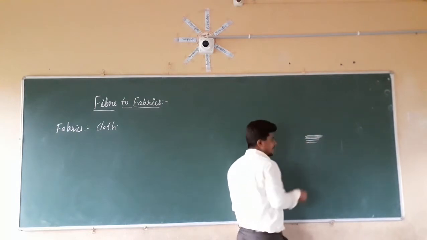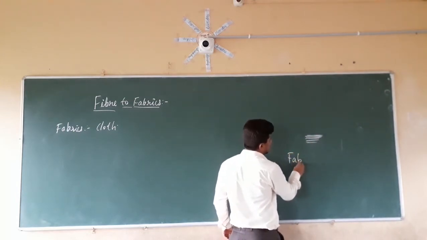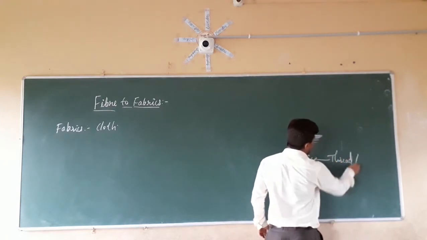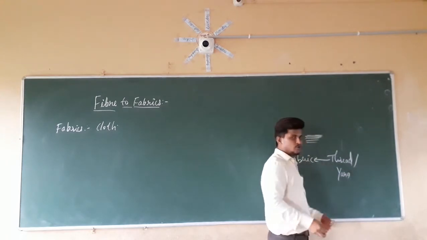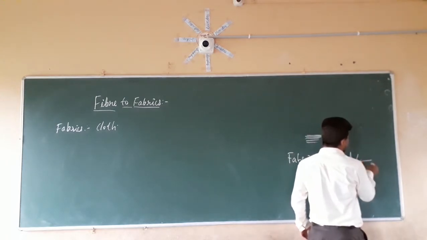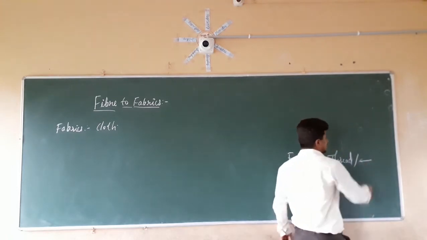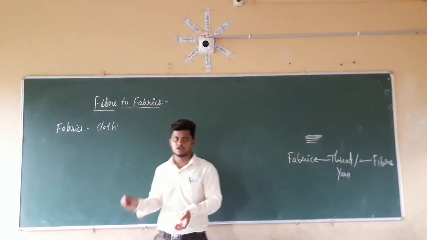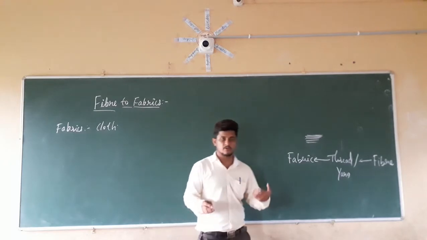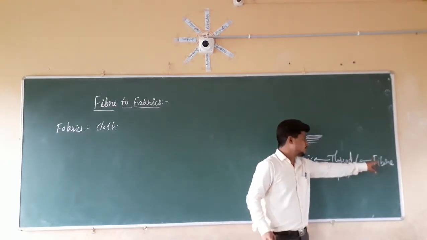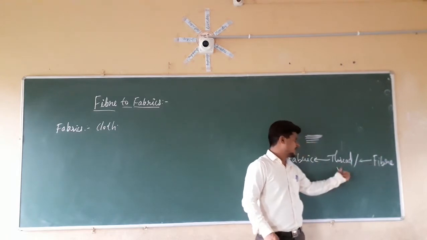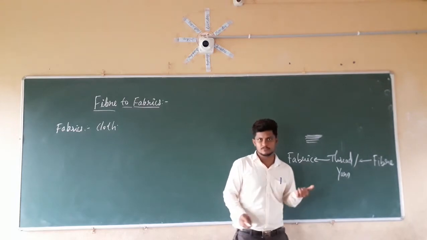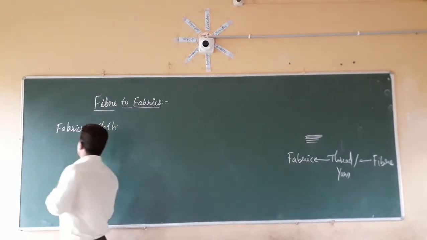This fabric is made from thread or yarn. Again, when you closely check that thread or yarn, it is made from the fiber. So whichever clothing material we prepare or manufacture is made from fiber. First fibers are converted into thread, then threads are arranged, so that we get to see this fabric. So fabrics are the clothing material.